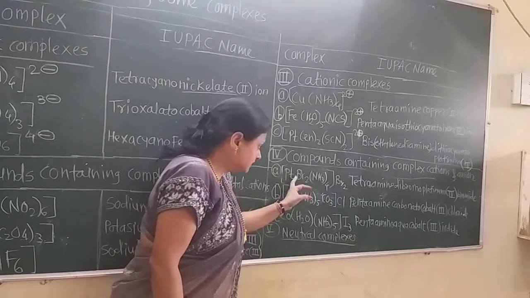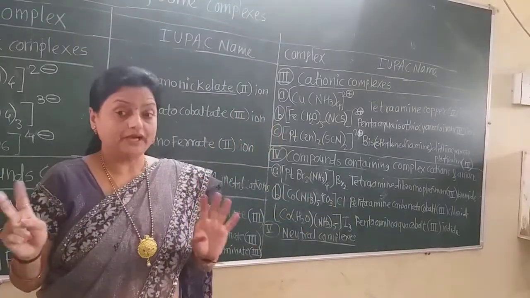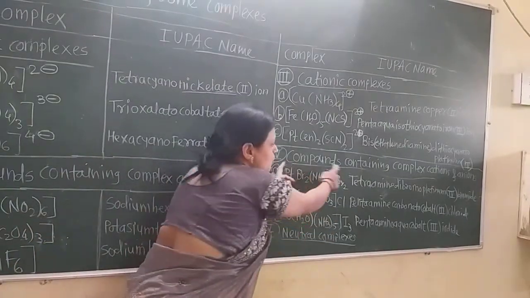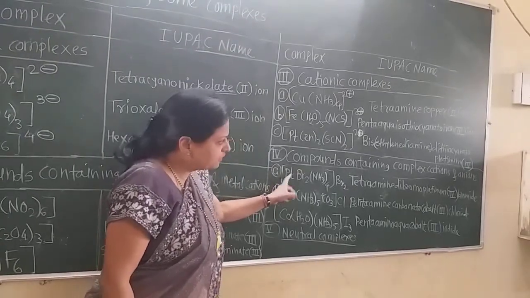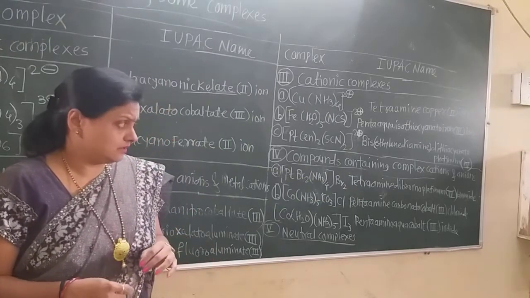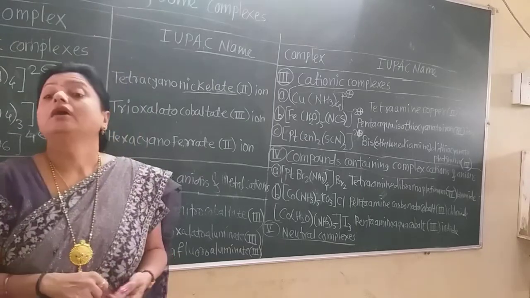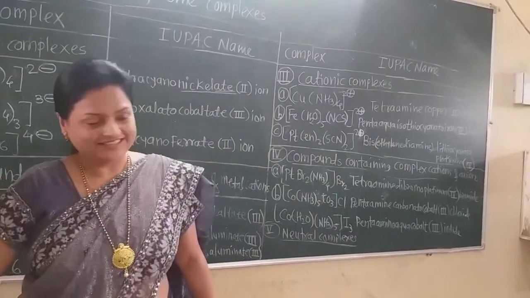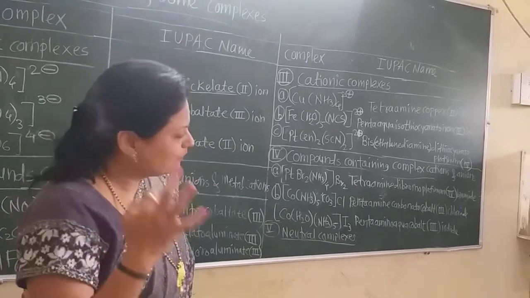Now see here, this Br2 and this Br2, totally -4. That means the -4 charge gets balanced by the +4. Now there is no charge, that means it is neutral, and so platinum must have the +4 charge. So after writing the oxidation state of the metal in parenthesis, then write down the name of the anion, not dibromide, only write bromide. So the name is tetraammine dibromo platinum(IV) bromide.